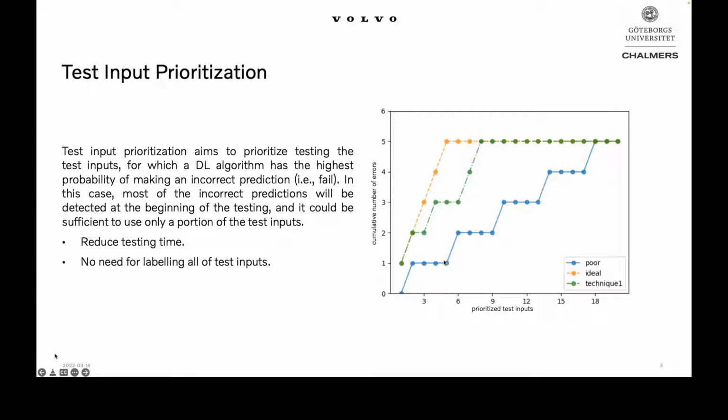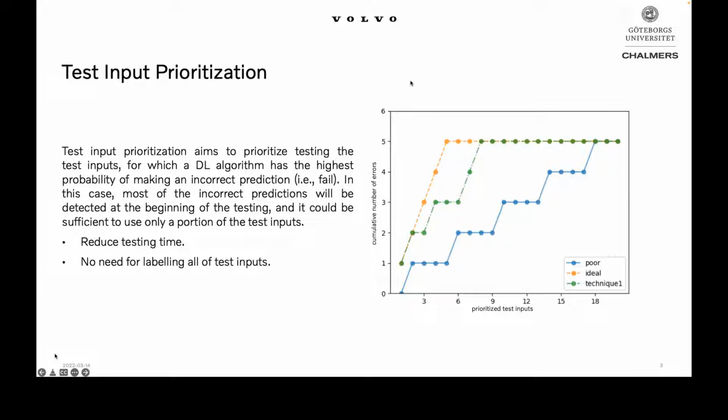In this case, we can reduce, first of all, the testing time, because we can put a threshold here, reveal all the errors in the beginning, and we don't need to test the rest of the test inputs. Also we can save cost on the labeling of the test inputs, because labeling in deep learning especially is very expensive, and if we prioritize test inputs in a smart way, we don't need to label the rest of the test set, like in the case of ideal prioritization.